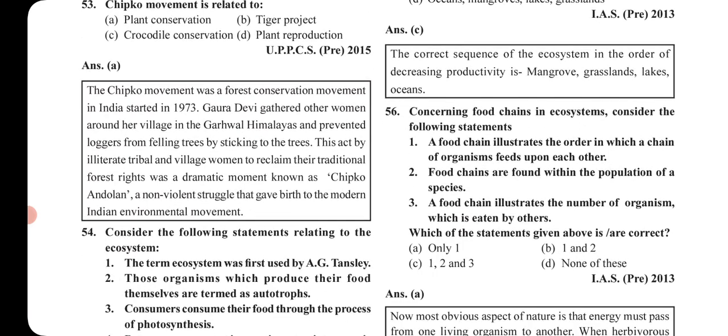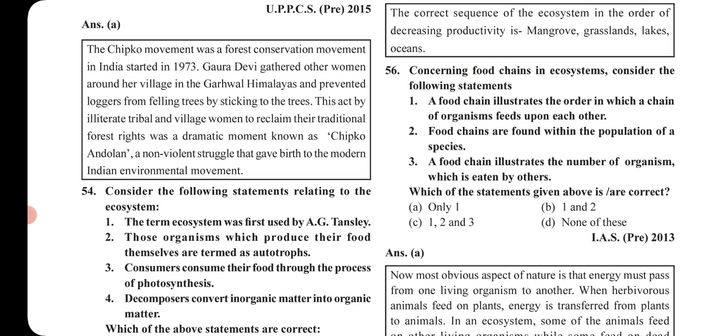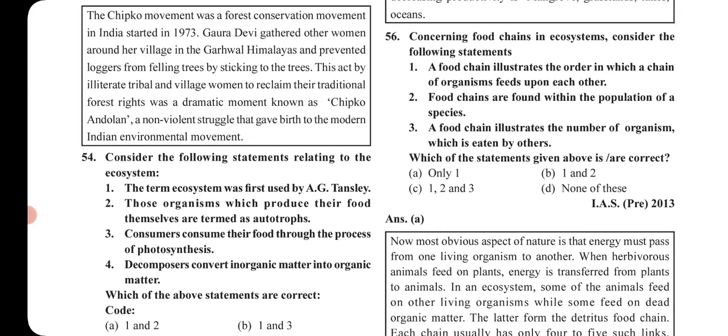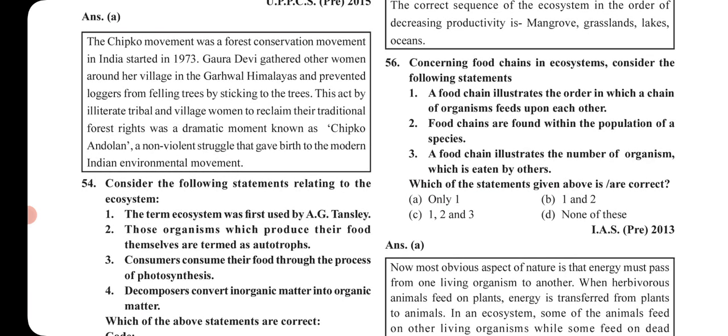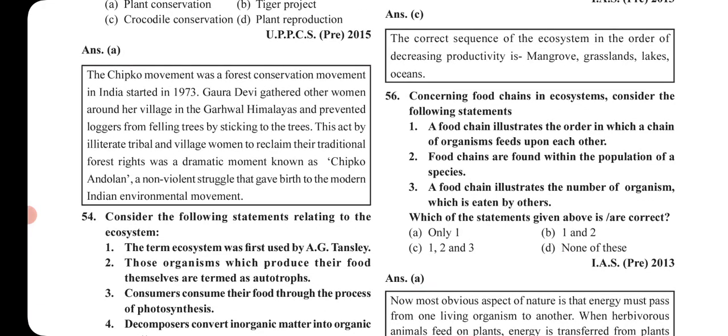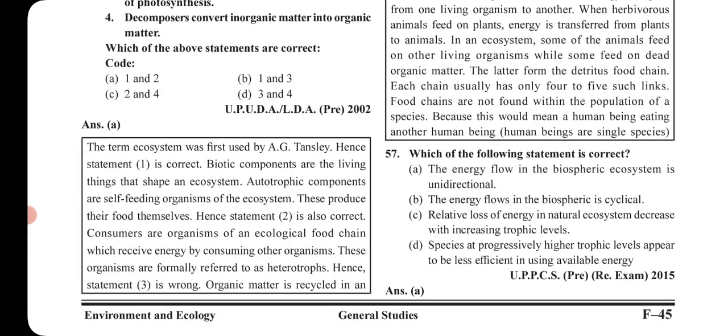See the next question. Concerning food chains and ecosystem, consider the following statements. First is, a food chain illustrates the order in which a chain of organisms feeds upon each other. Second, food chains are found within the population of a species. Third, a food chain illustrates the number of organisms which is eaten by others. It has been asked in UPSC 2013 and the correct answer is option A. That is only statement first is correct, rest are wrong.